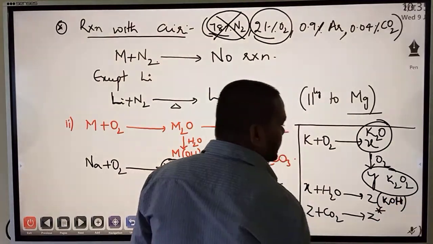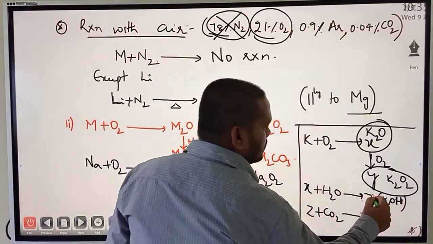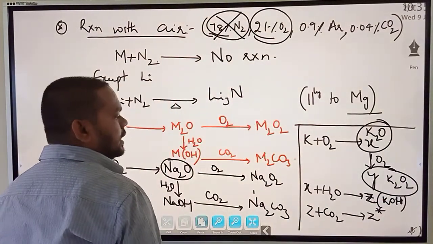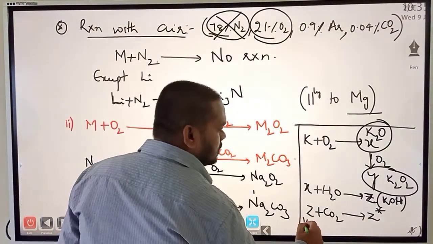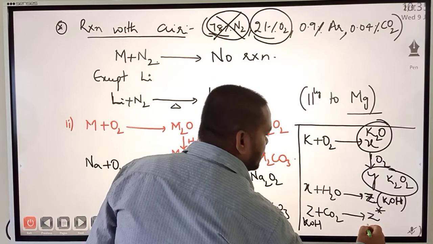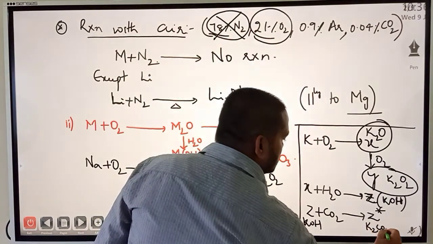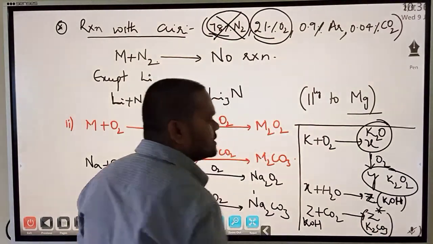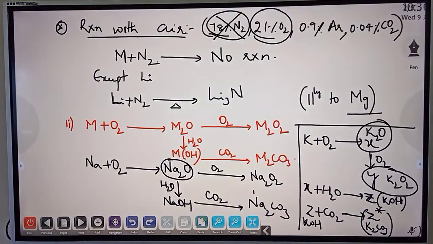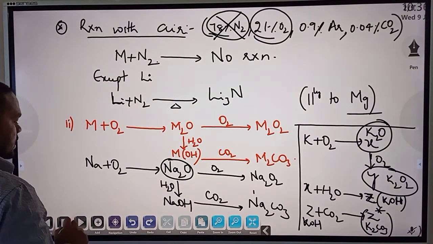Z is KOH, and KOH on treating with carbon dioxide will form K2CO3. So this is our Z star. I hope you have done it. Then, go to the next.